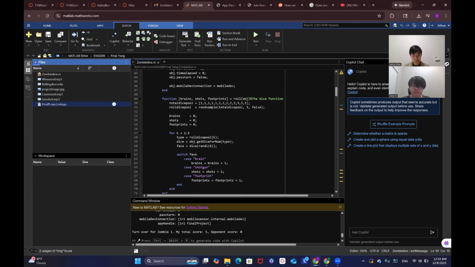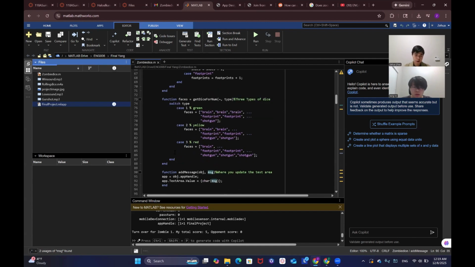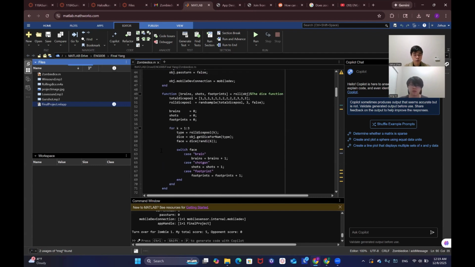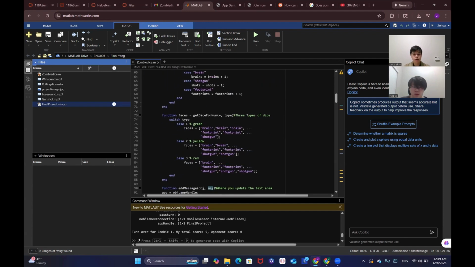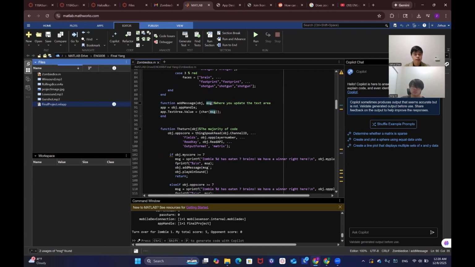Here's a roll to pick three dice out of the dice pool. We have six easy dice, four hard dice, and three very hard veteran dice. Within each die, there are different faces. You can see here in the one, it's brain, easy pick. Two is brain. Three is only one brain. And this get dice number is plugged back into here with a three-times for loop. The for loop just rolls three times, produces the appropriate results, and gives you the appropriate brain, shot and footprints. In the return, this is where everything is happening. It's also linked to add message, which updates your text area.